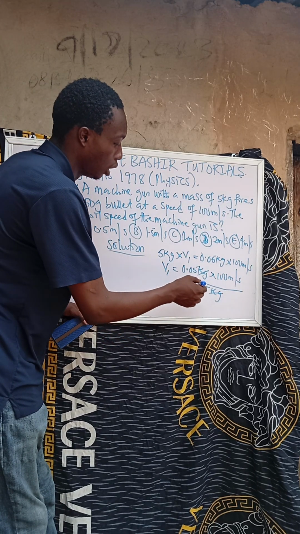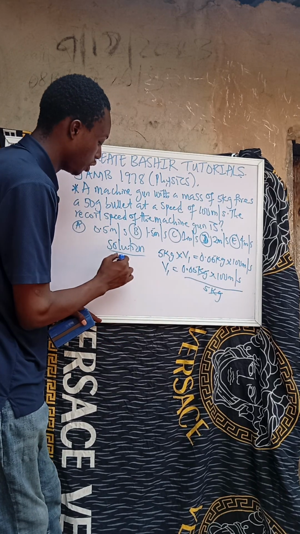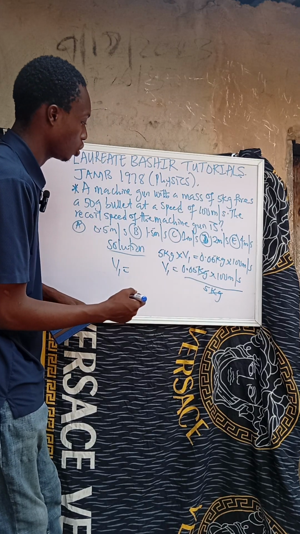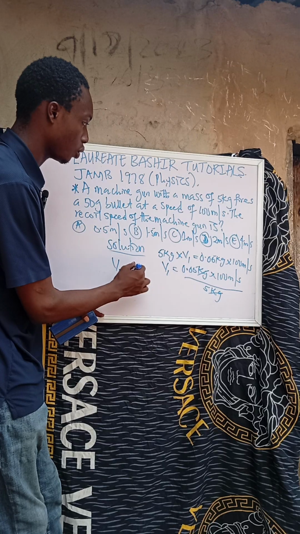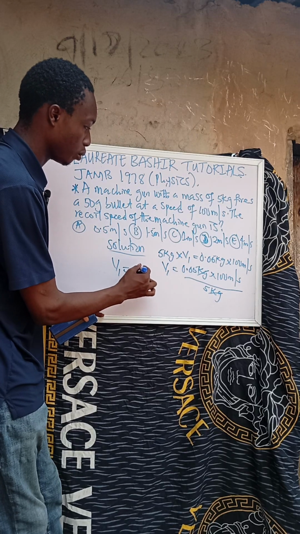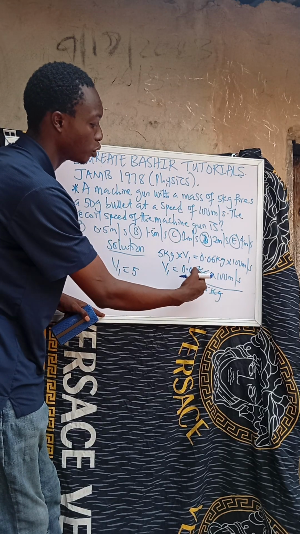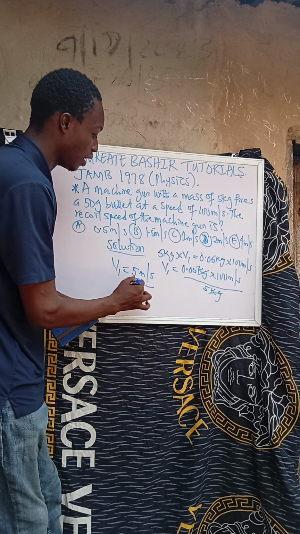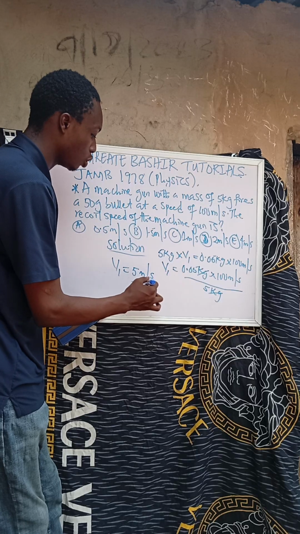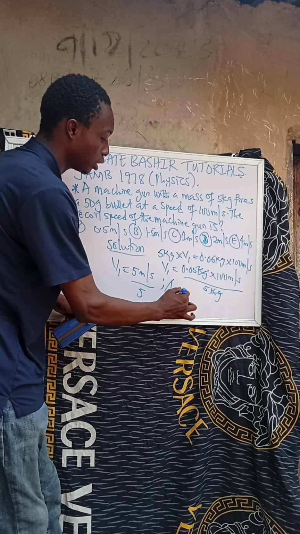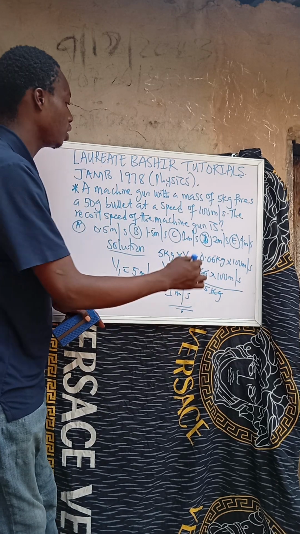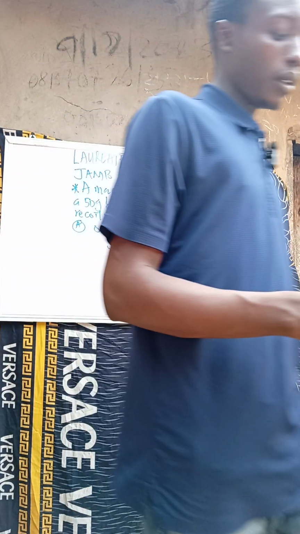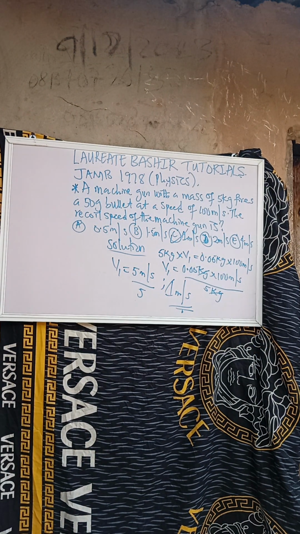V1 will now be equal to what? 0.05 times 100 gives 5, so 5 meter per second divided by 5. 5 divided by 5 gives 1 meter per second. So the velocity is 1 meter per second, which is option C.